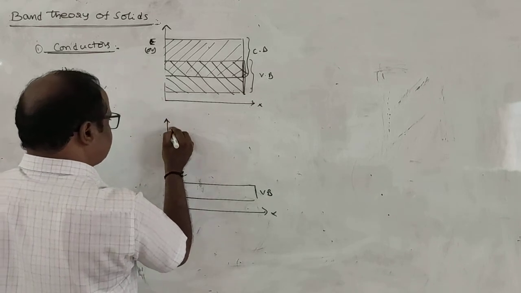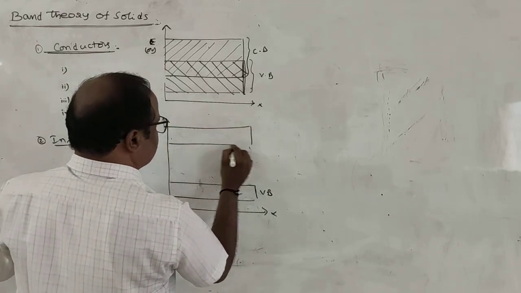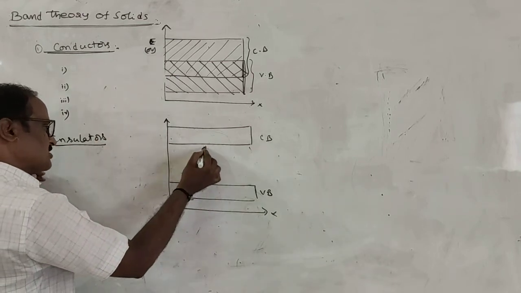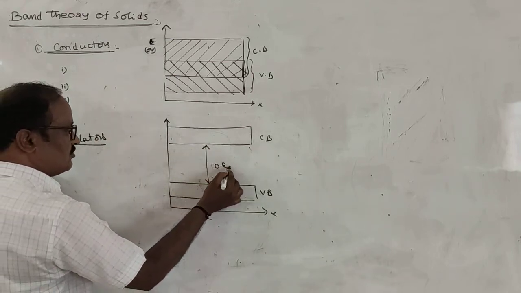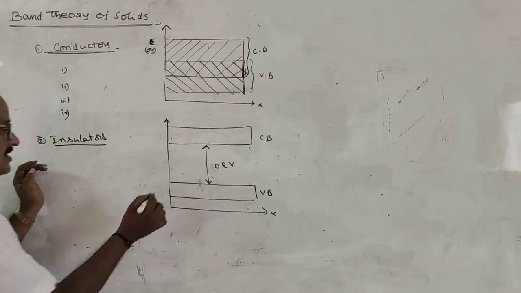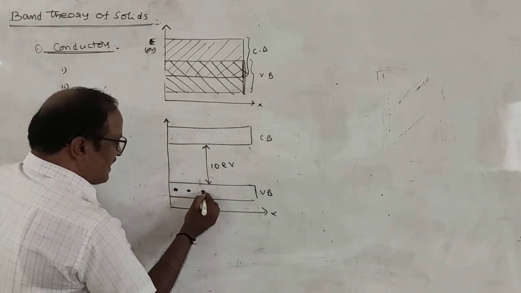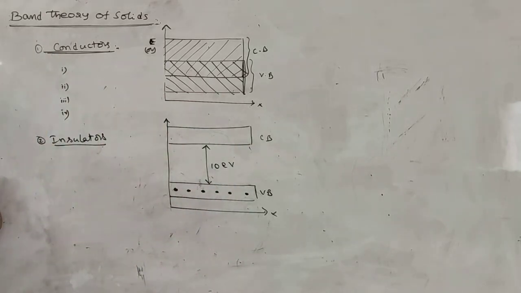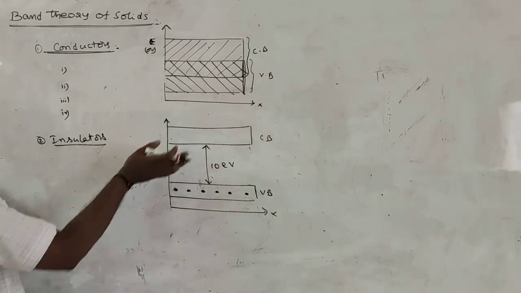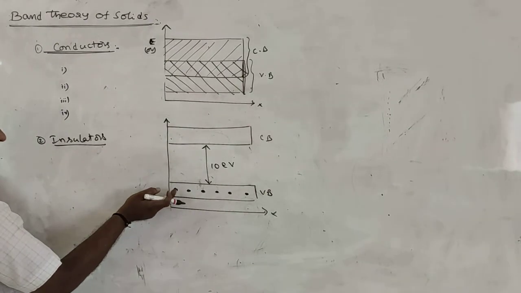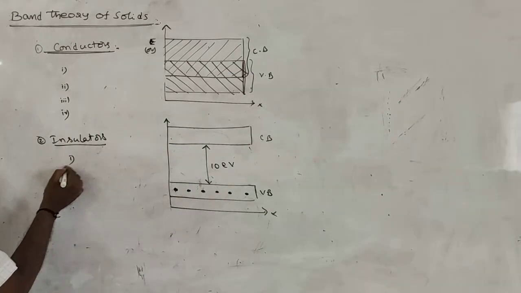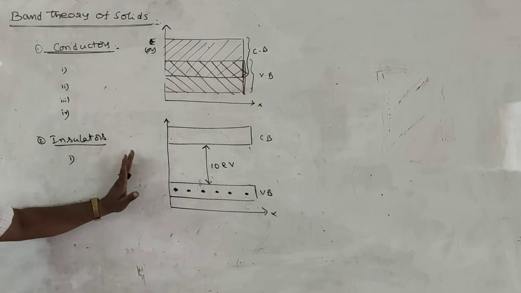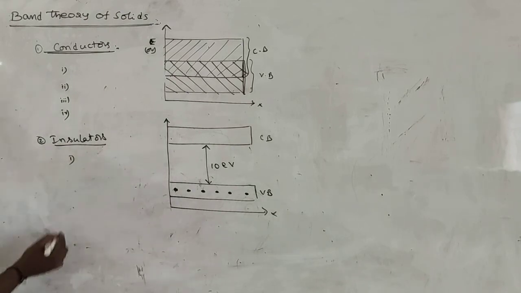Valency band and this is the conduction band. These two are separated by a large forbidden energy gap, approximately 10 electron volts. Now in this case, the valency band is completely filled with electrons and the conduction band is always empty. Even at high temperatures, no free electron can jump from the valence band to the conduction band. That means the electrical conductivity of insulators is equal to 0. Right? This is in case of insulators.